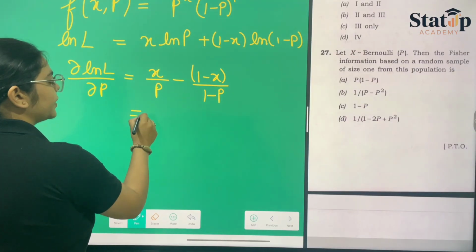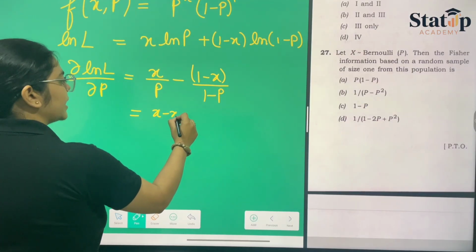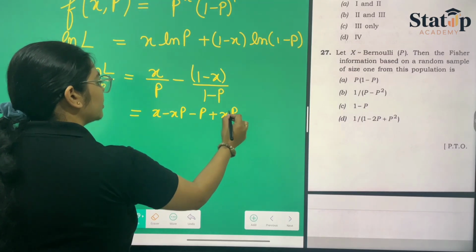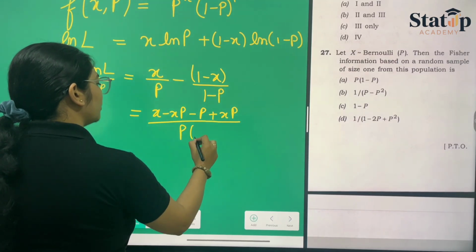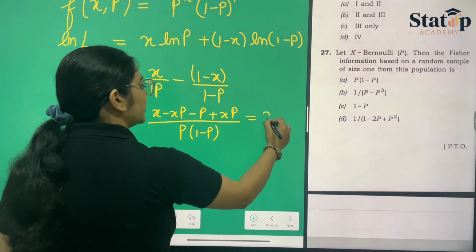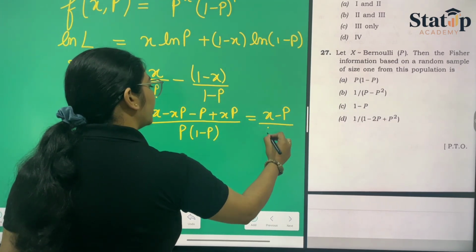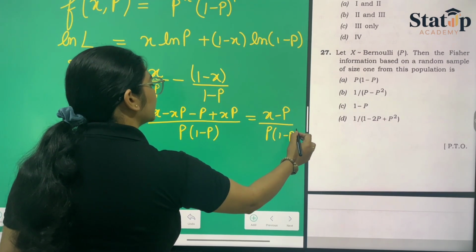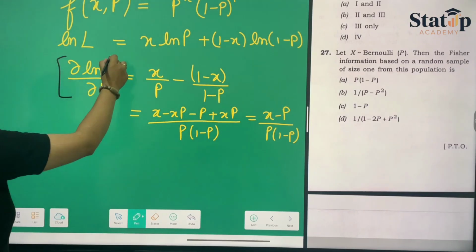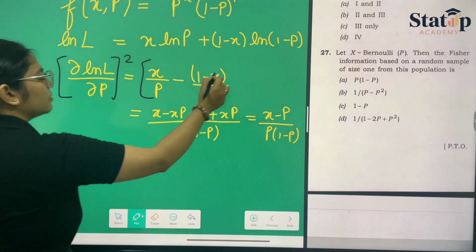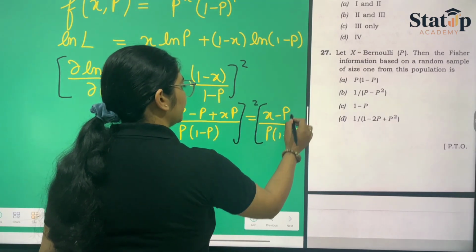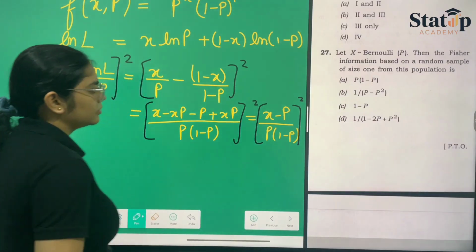It will be x minus xp minus p plus xp upon p(1 minus p). So these two get cancelled and we are left with x minus p upon p(1 minus p). Now taking the square of this term, it will be this.